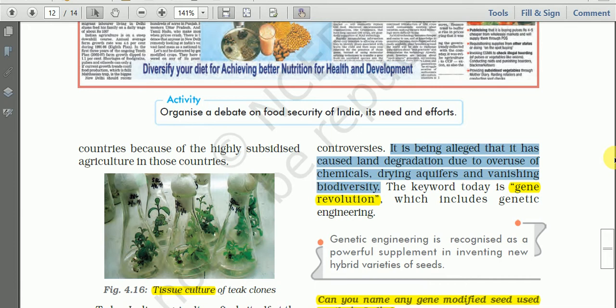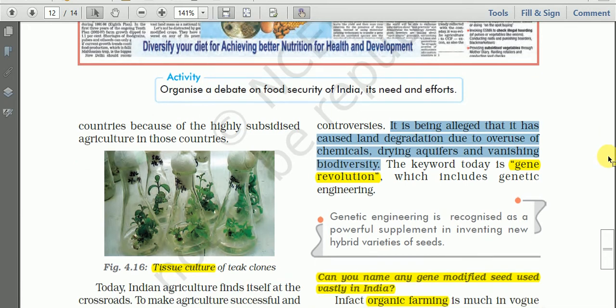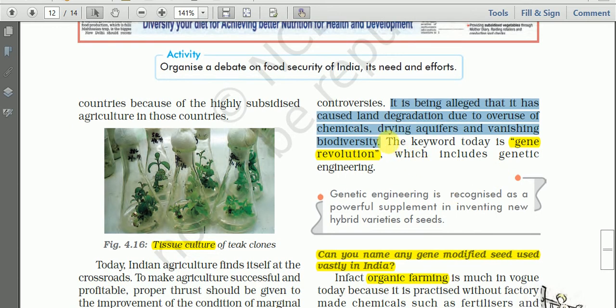Because of these problems created by the Green Revolution, the key word today in India and in the world, which may replace the Green Revolution, is the Gene Revolution.